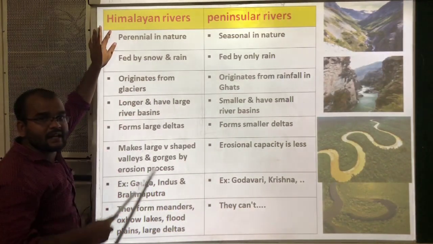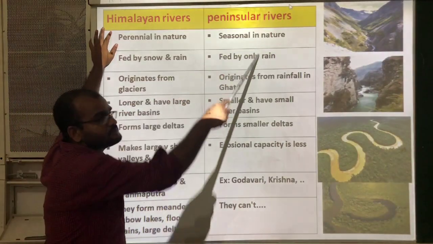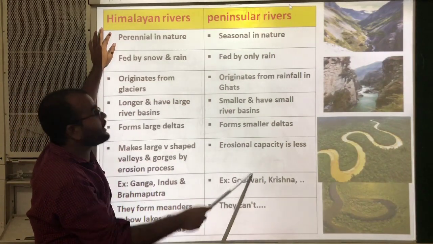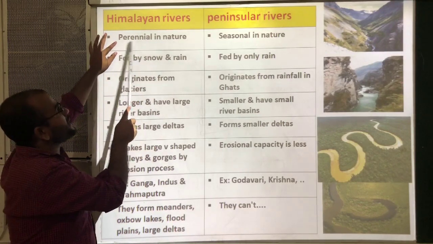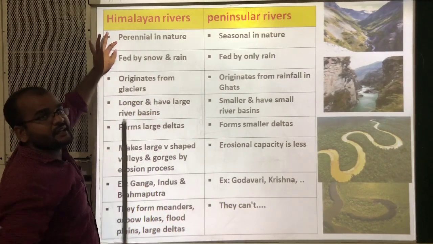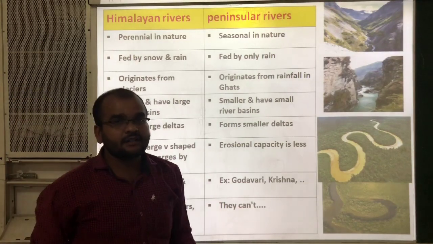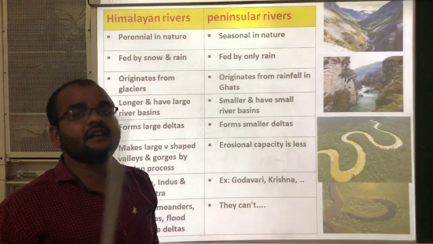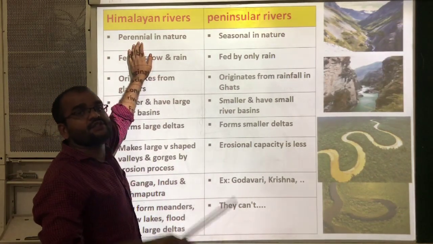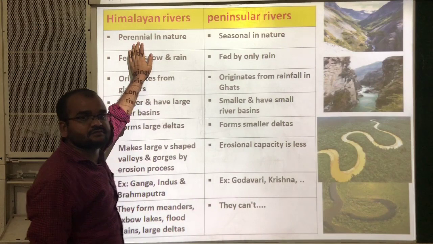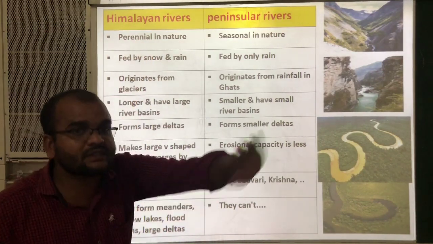This side is the total Himalayan river system and this side is the peninsular river system. Here, the Himalayan river system is perennial in nature. That means Himalayan rivers are perennial in nature. This word perennial means which flows throughout the year.